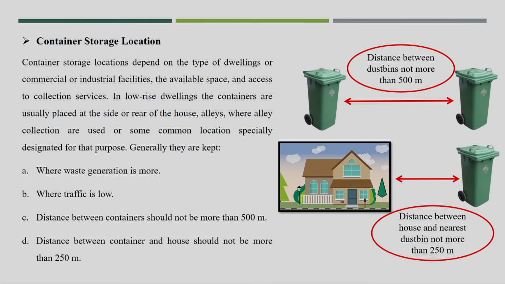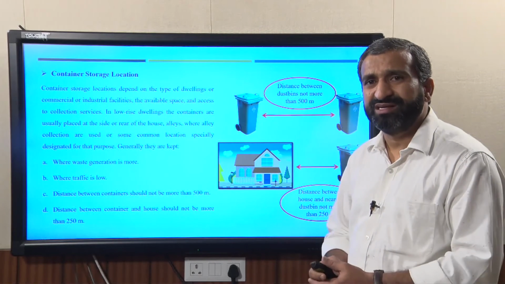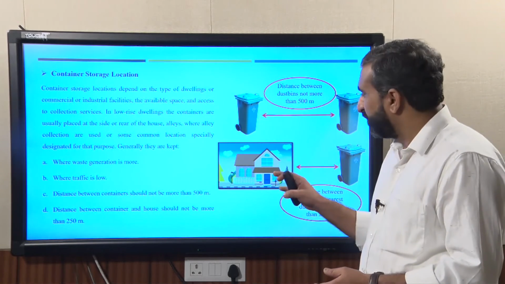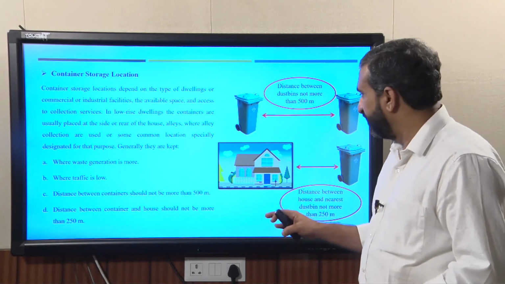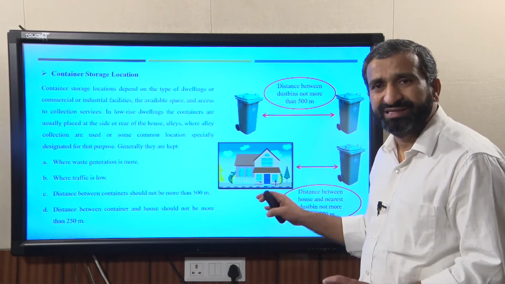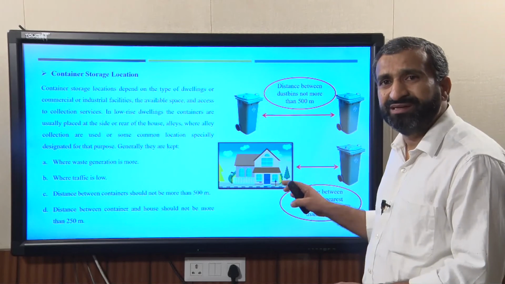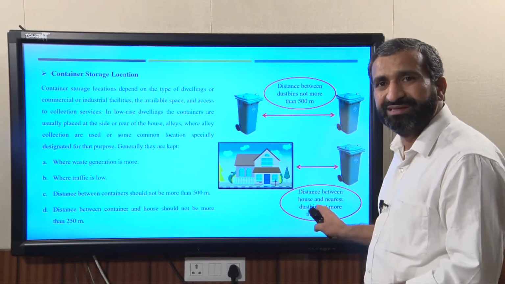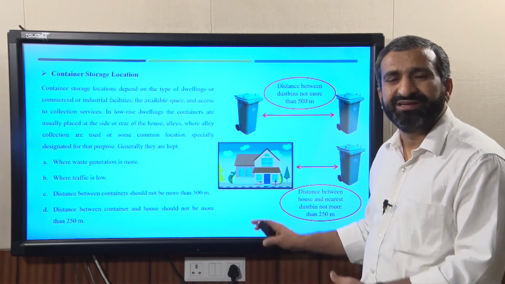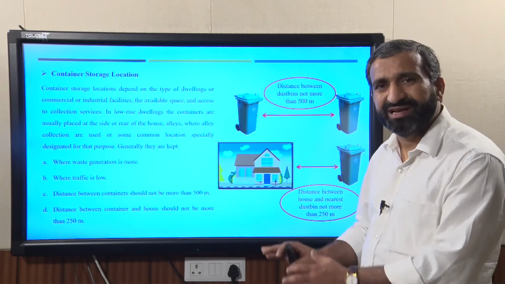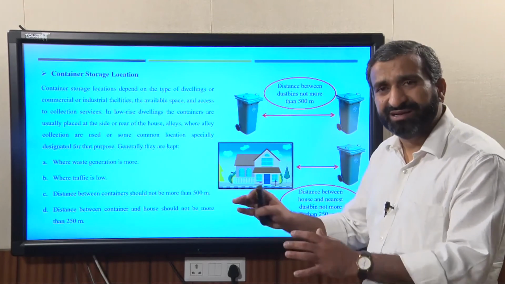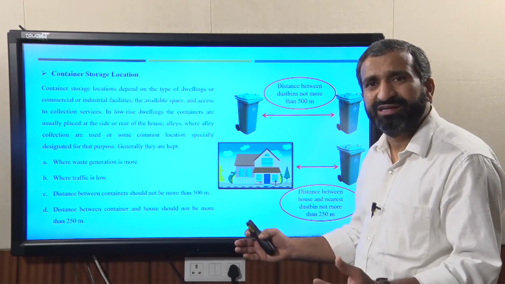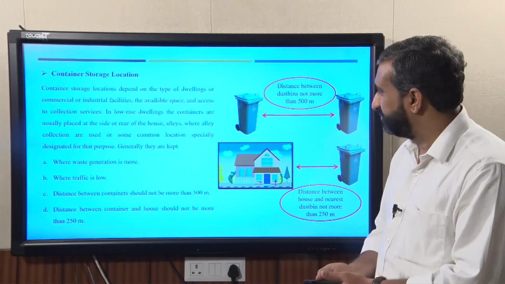The simple thought is that if there is a house to house collection system, the tricycle rickshaw person visiting your house to collect the waste should not have to travel so far to deposit it into the dustbin. Within 250 or 500 meters they can easily dispose of the waste and make a number of trips, so that in a day they can collect the waste from most of the houses.